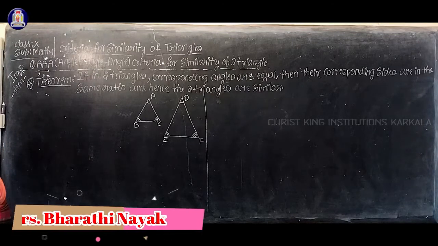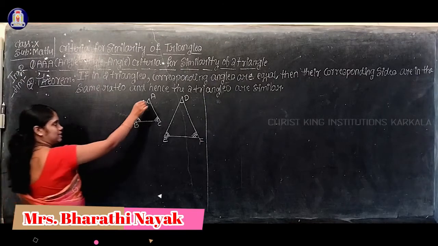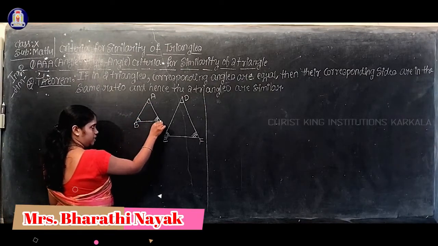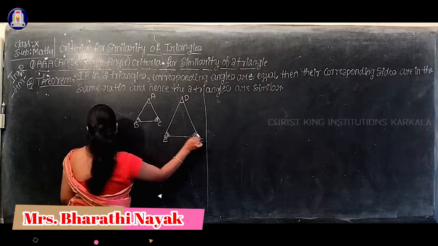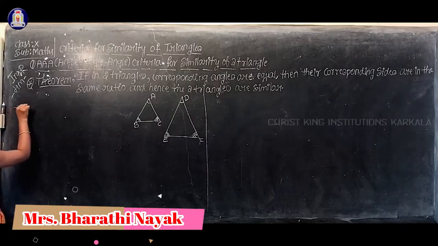Now, two triangles are given: triangle ABC and triangle DEF. First I'll write the given.